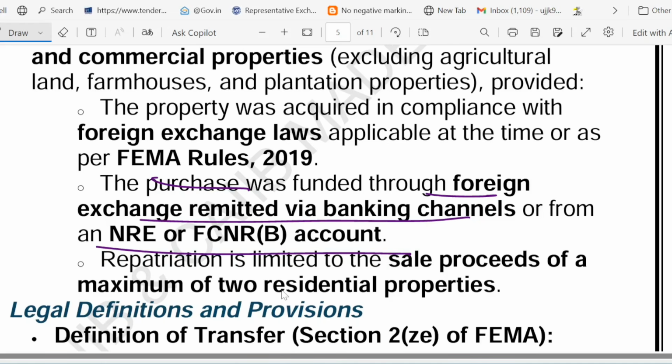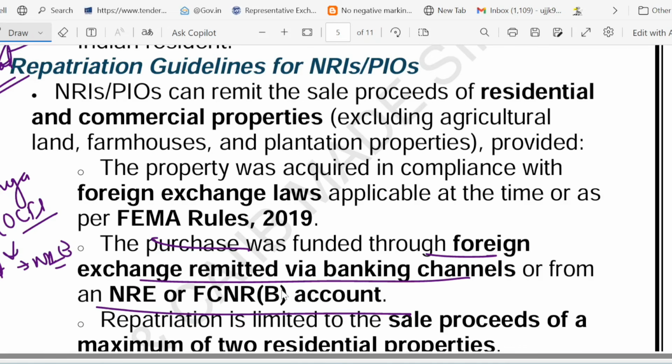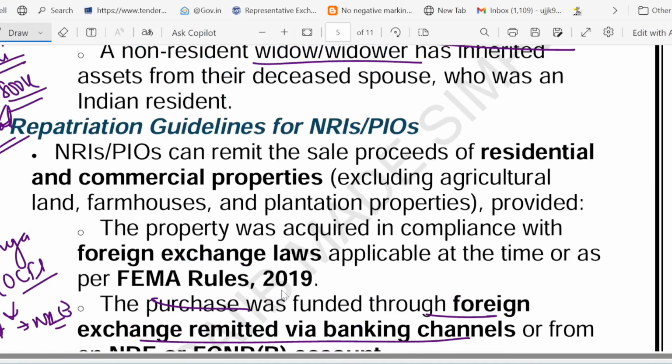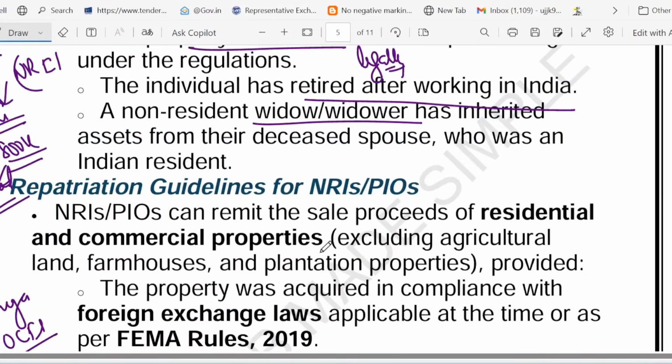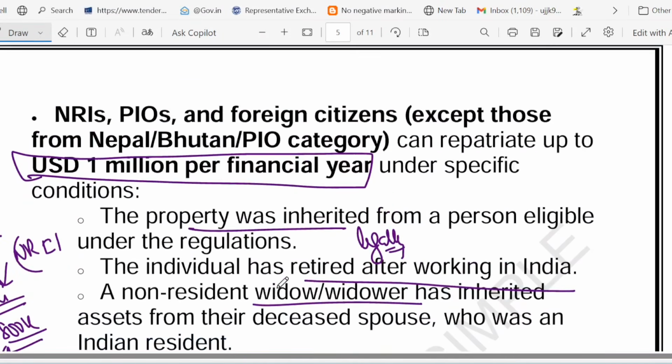For example, take the case of Priya, who is an OCI. She bought a flat via NRE account. So she can repatriate sale money. This is the condition: once you have purchased the property, it must be purchased using NRE and FCNR account deposit. If it is so, then yes, after selling, you can repatriate the amount completely. Okay. That is the condition.